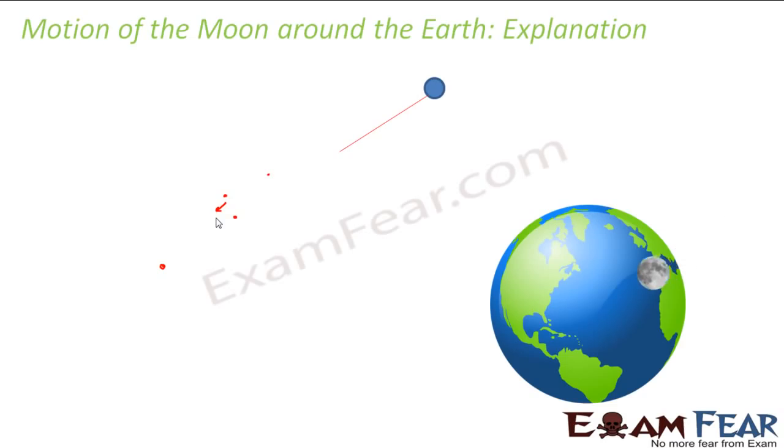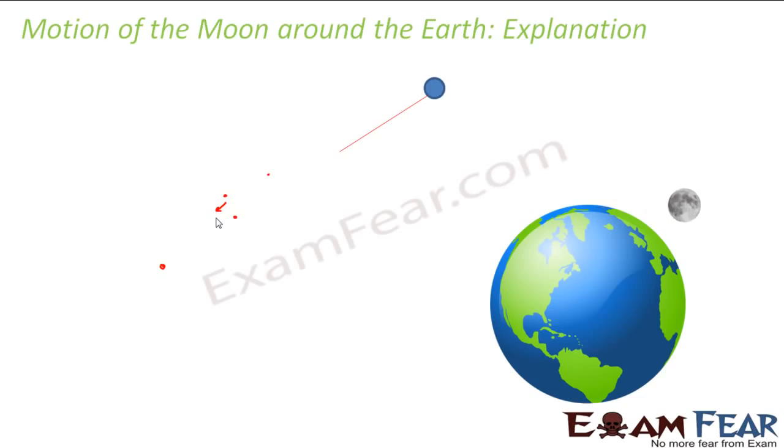So similar is the motion of the moon around the Earth. At every point the moon is also getting attracted by the Earth. So because of the centripetal force, it is moving along a circular path. Otherwise, the moon would have moved along a straight line path. So Newton was able to understand that, okay, fine, it is not only the apple, but any object that Earth attracts. So Earth attracts every object.